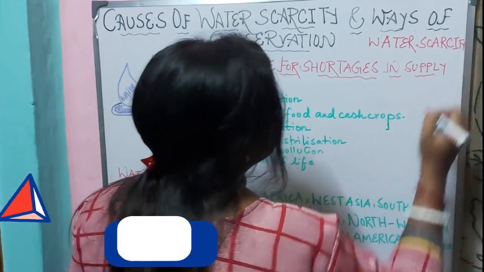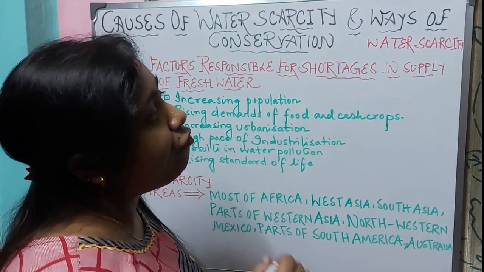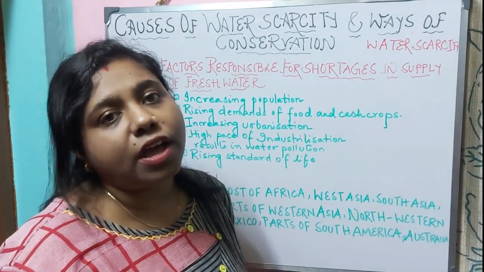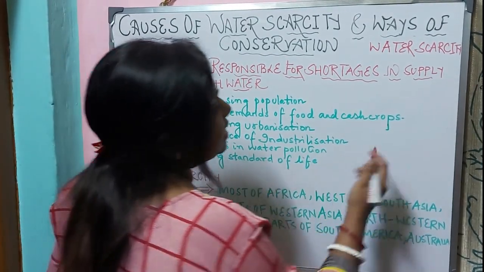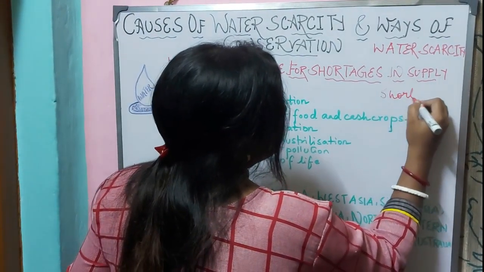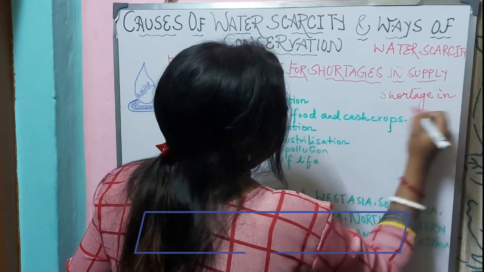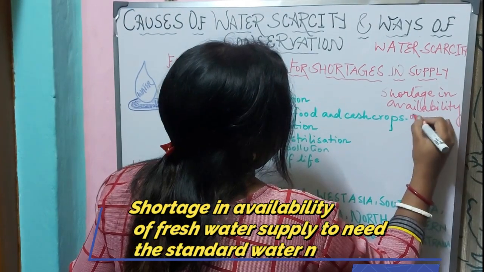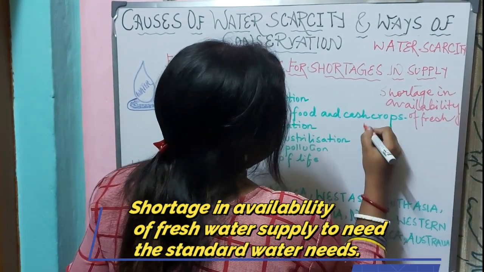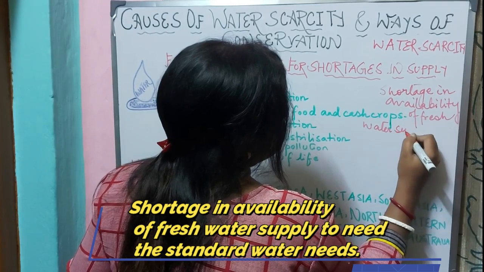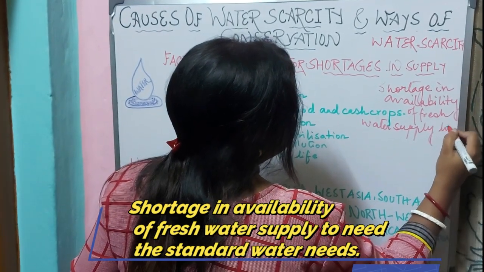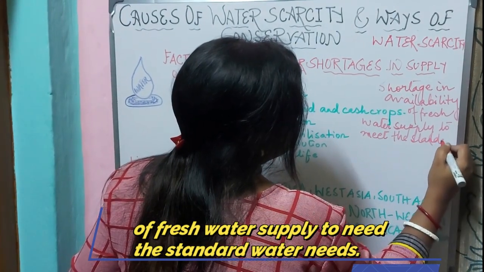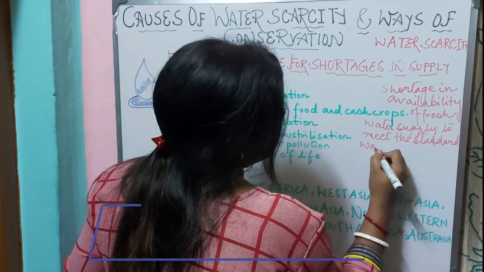Water scarcity means shortage in the availability of fresh water supply to meet the standard water needs of the people. That is referred to as water scarcity. That is, shortage in availability of fresh water supply to meet the standard water needs.